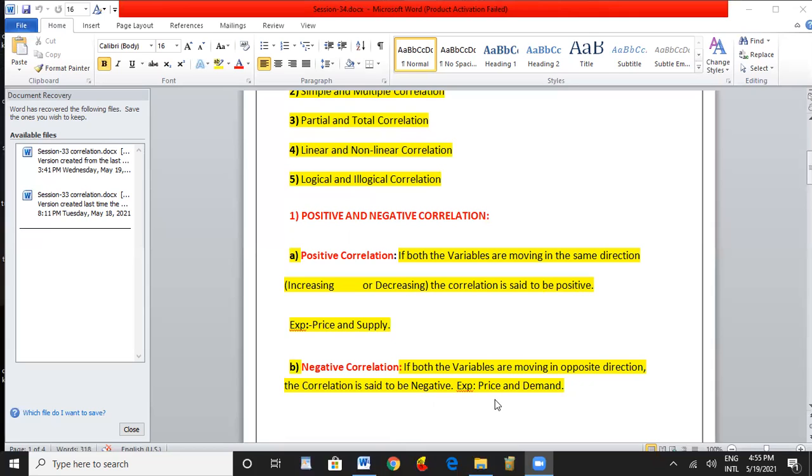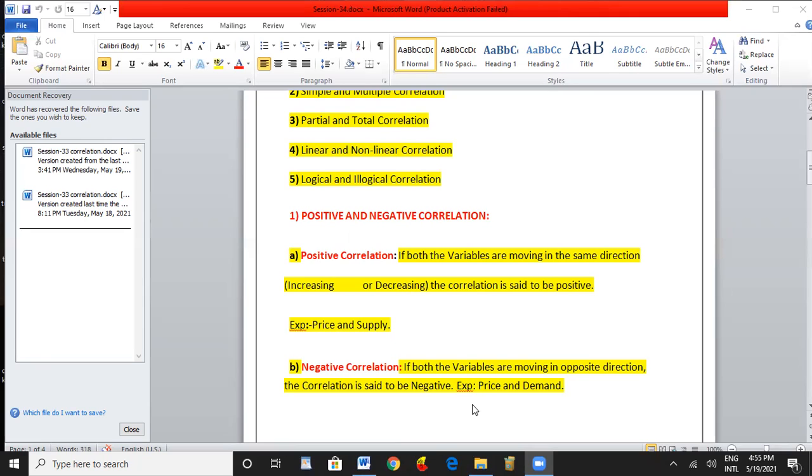Here we have one example, that is price and demand. If the price of the commodity increases, demand decreases. Automatically the demand for that product decreases. If the price of vegetables increases, we go for substitution. Next we shall see that if the price of that vegetable decreases, at that time we can purchase.